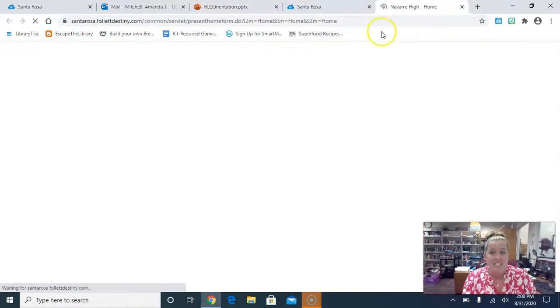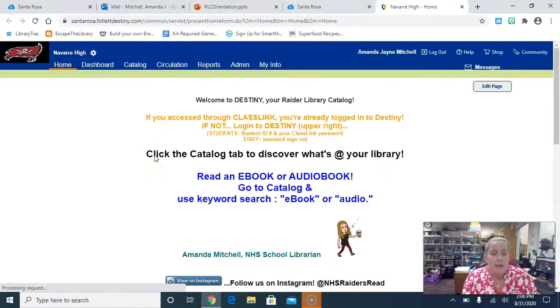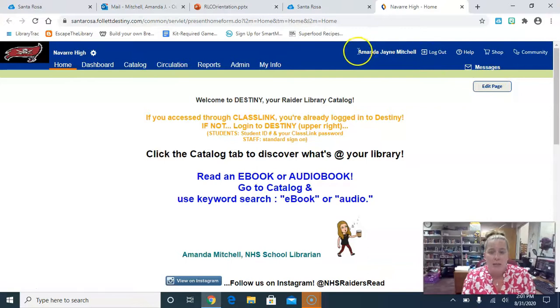Okay, so Destiny, you can access through your Classlink. This is the home page. I revamped it a little bit. So you're automatically logged in. You can see my name up here in Destiny if you access it through Classlink, which is awesome because then you can put a book on hold, and all kinds of other stuff.